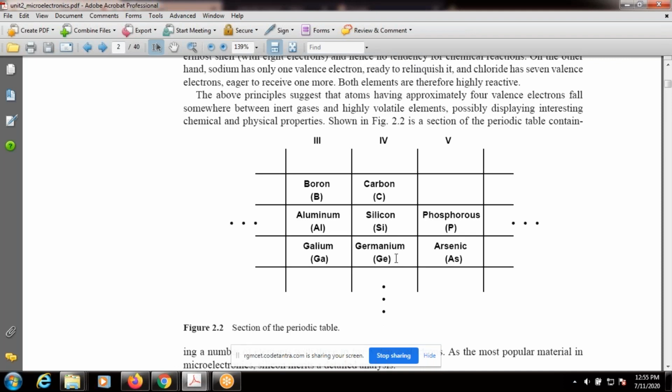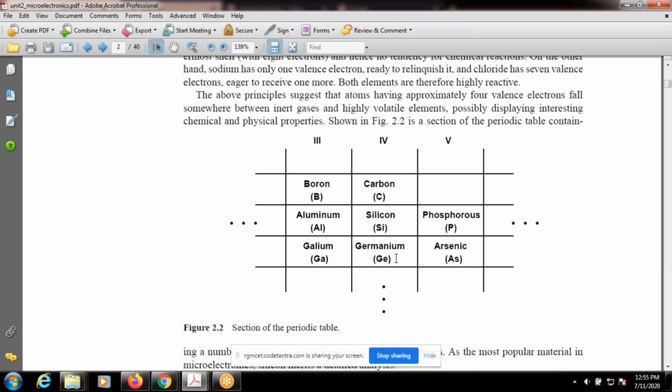Semiconductor itself is not a pure conductor, and not a pure insulator. The conductivity lies between conductor as well as insulator, right? We do not study conductors in detail, because there is nothing in a conductor. Simply we apply some voltage difference, and current results. Similarly, we do not study insulators, because when we apply a large amount of voltage, there is no conduction taking place. So we mainly concentrate on semiconductors.